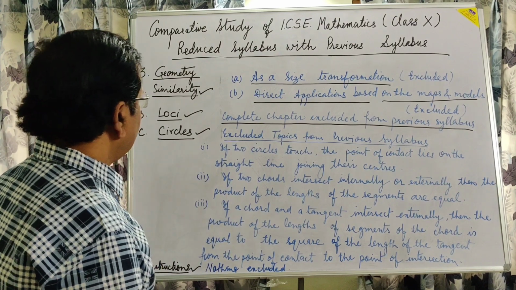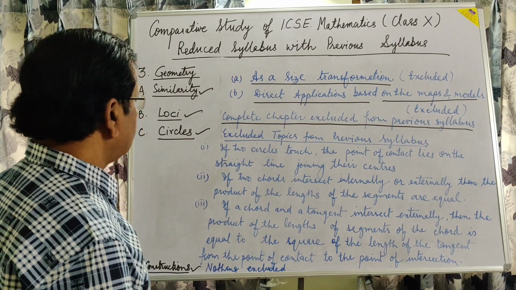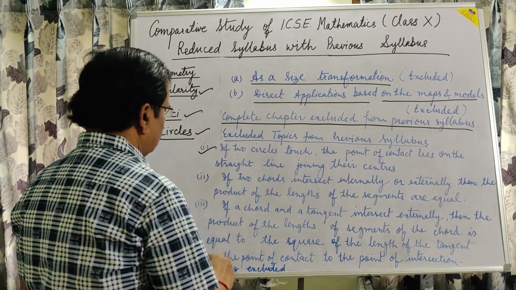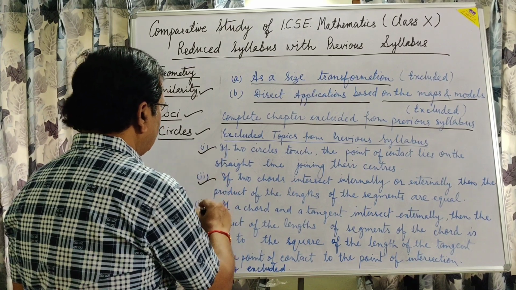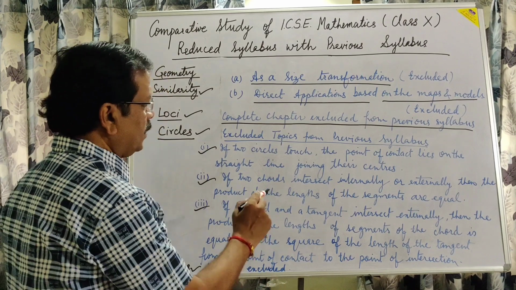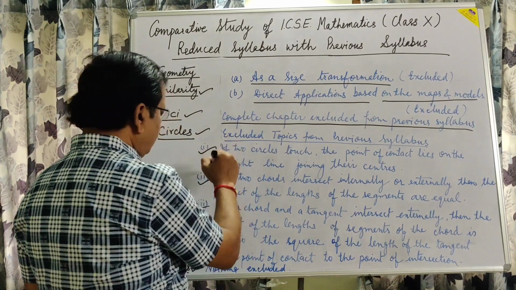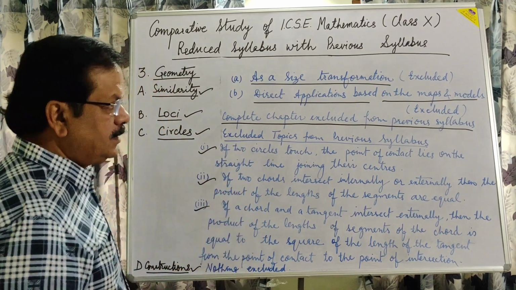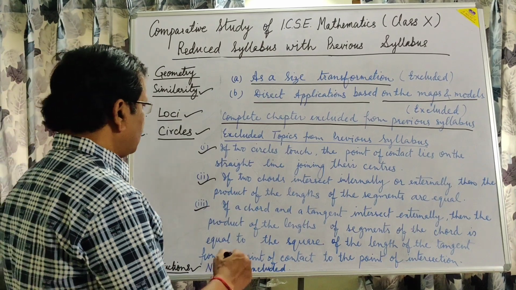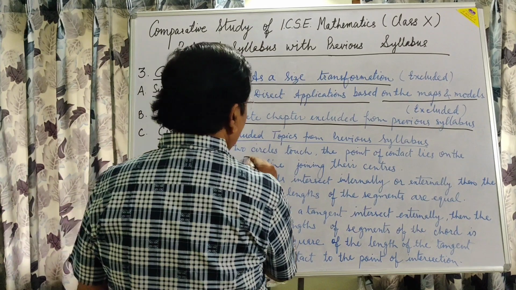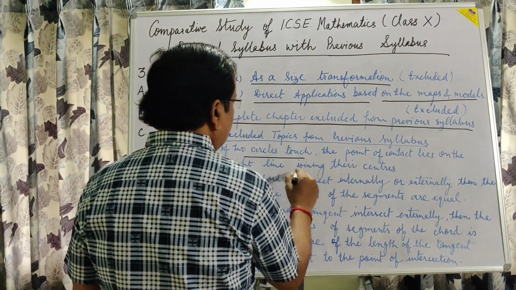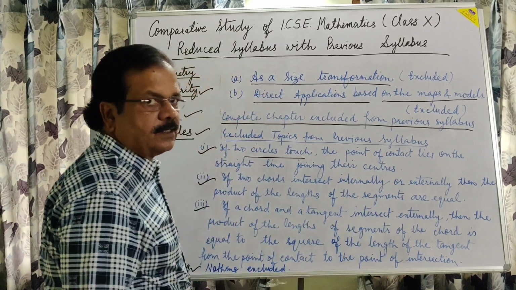Now the third one, circles. In circles, 3 topics are excluded from the previous syllabus. Actually there are 5 topics in tangent property, and from those, 3 are excluded. First one, if 2 circles touch, the point of contact lies on the straight line joining their centers.